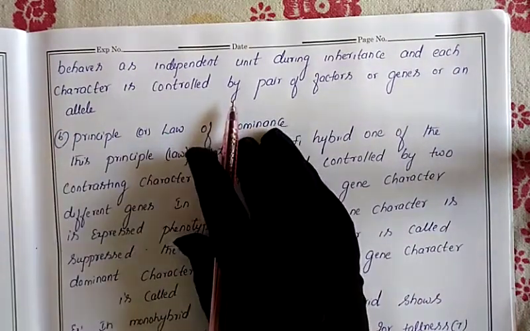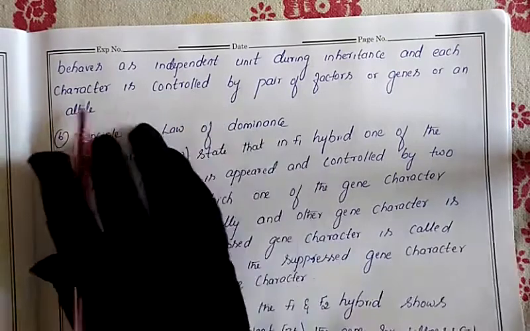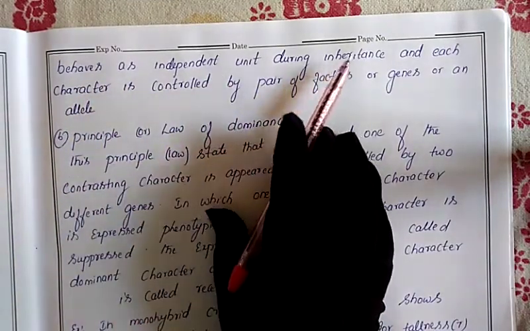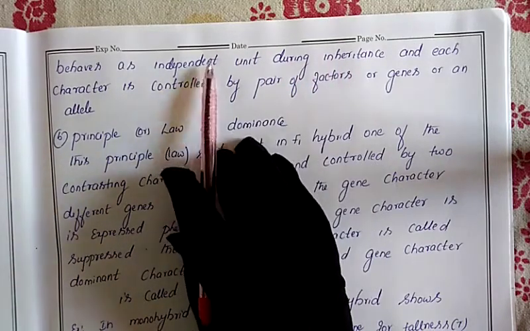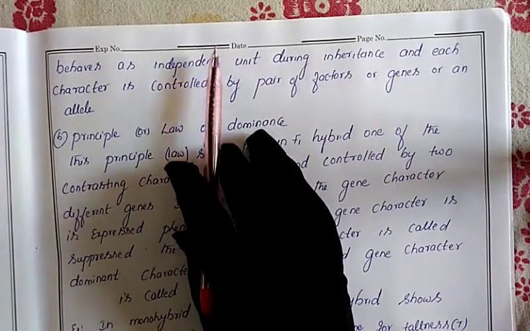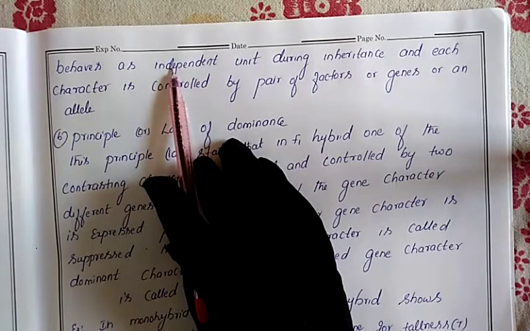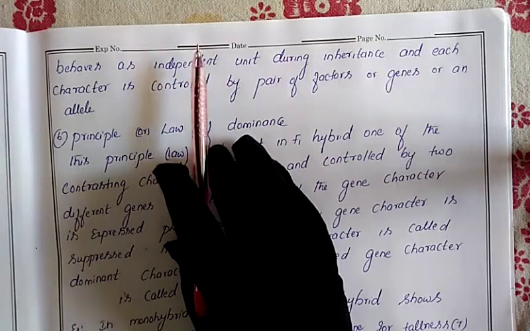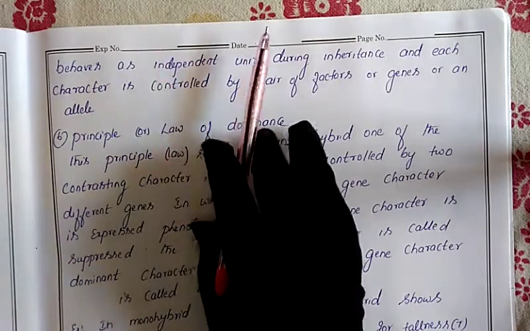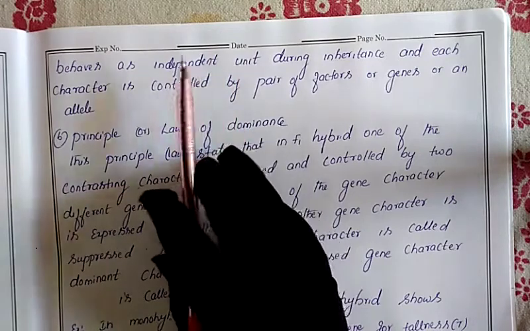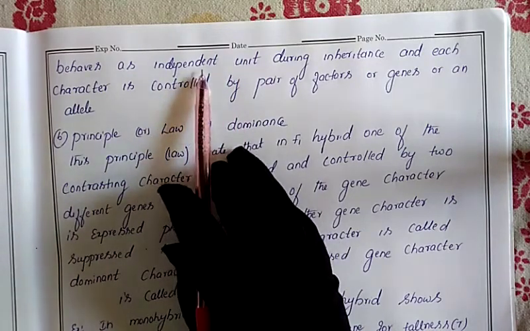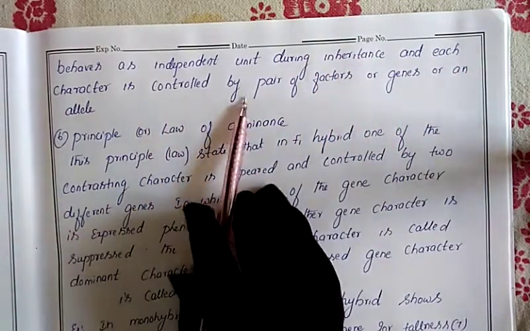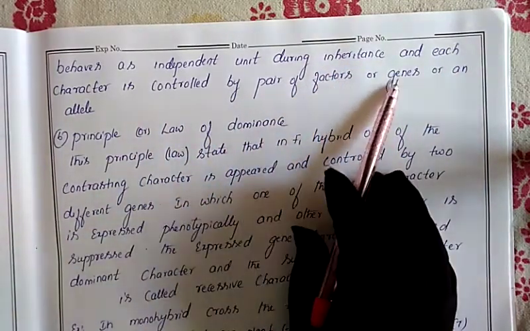According to this law, the gene, which helps to carry the characters from one generation to another, behaves independently. It will not depend on anyone. It acts like an independent unit, and it helps to transfer the characters, and each character is controlled by the gene or factor.